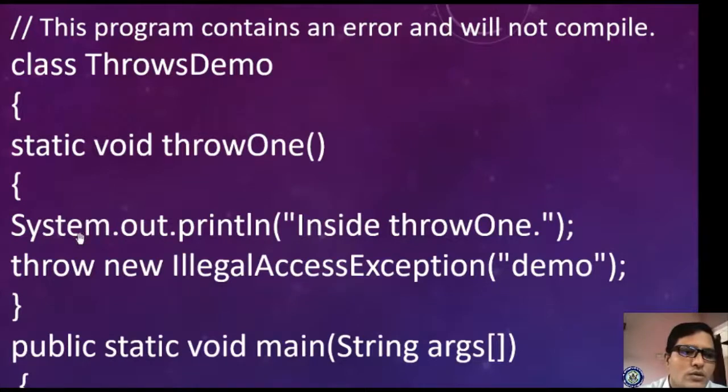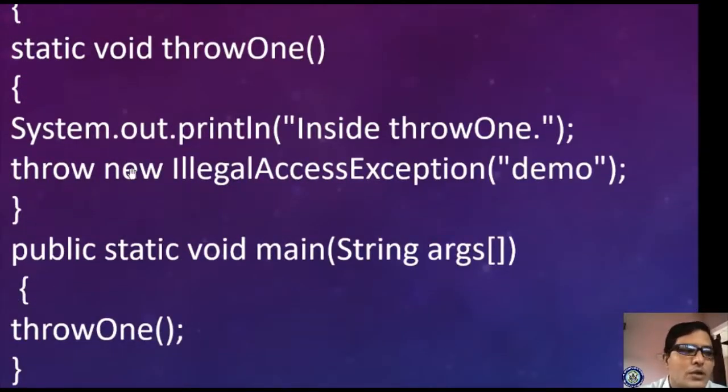Now please observe here, already we know by using throw you can create your own exception, right? So here we are creating our own exception. Please observe here, this is the exception list. This throw I'm creating. What is the name of my exception? Illegal access exception. What am I supplying here? Demo. So here the method ends.